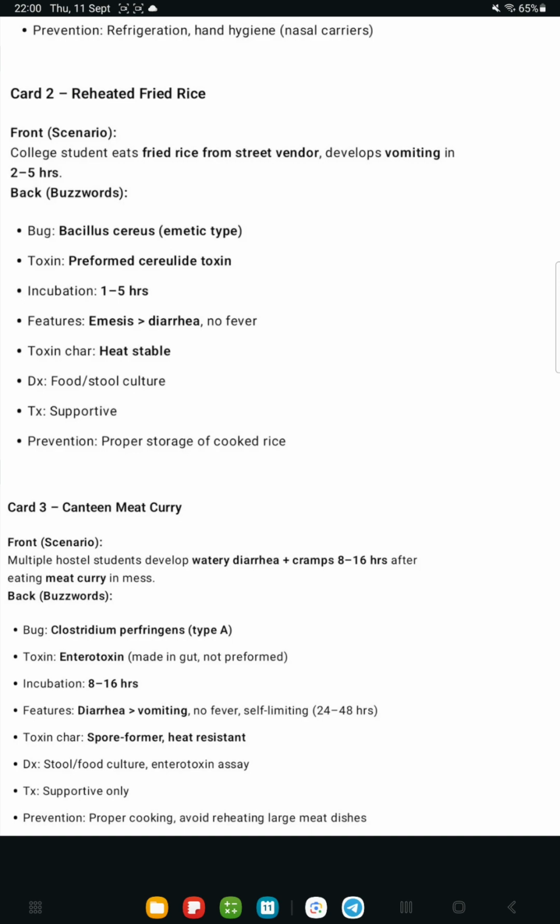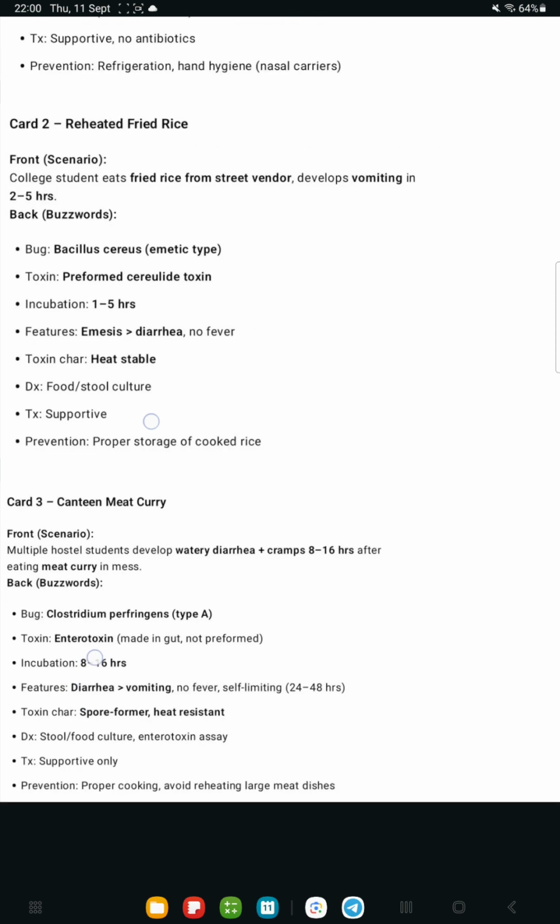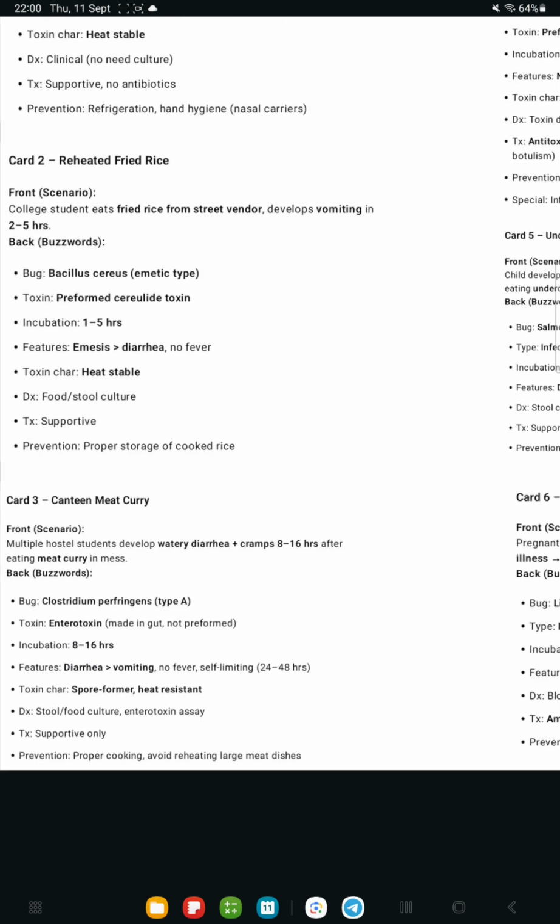We know that canteen food is not tasty, but okay, we can say here they are lost in this canteen mutton curry. Phir kya? Perfringens, phir kya, that is like disaster, na, watery diarrhea and cramps. So here again this toxin is an enterotoxin only, but here the incubation you can see is 8 to 16 hours. Why? Because this toxin is not preformed, here it is made in the gut.